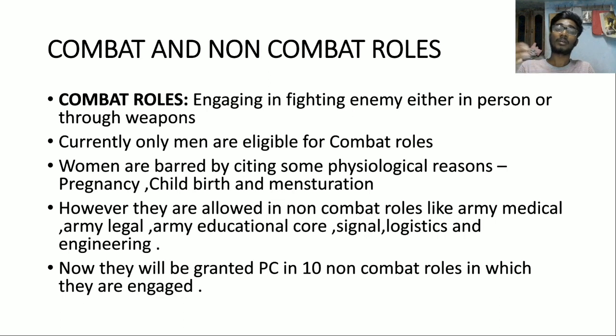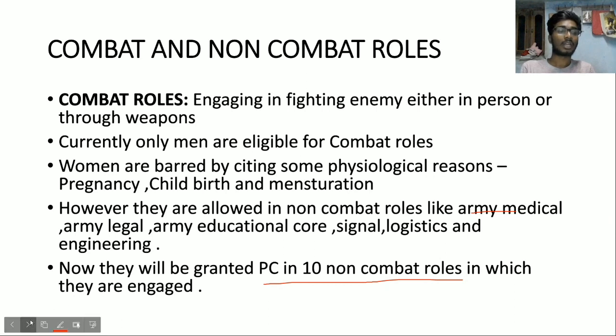Women are basically banned by the government as well as the army by citing psychological reasons like pregnancy, childbirth, and menstruation. However, they are allowed into non-combat roles like army medical, army legal, army educational corps, signal, logistics and engineering. Now they will be granted permanent commission in 10 non-combat roles in which they are engaged, but not in combat roles.